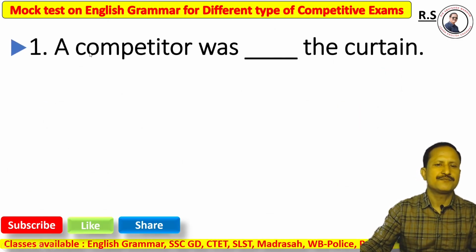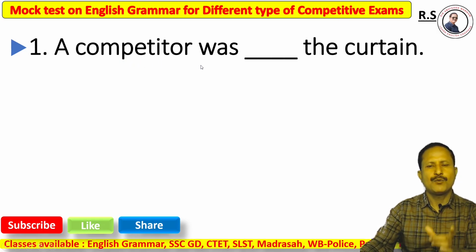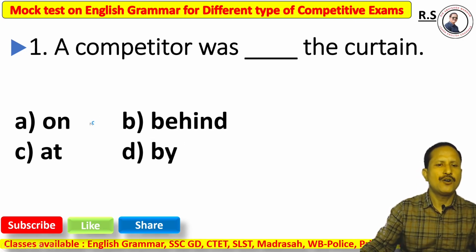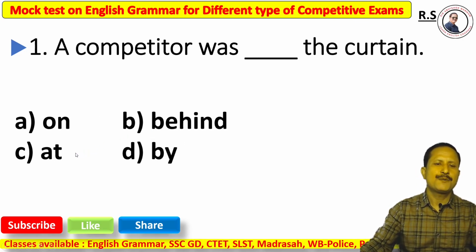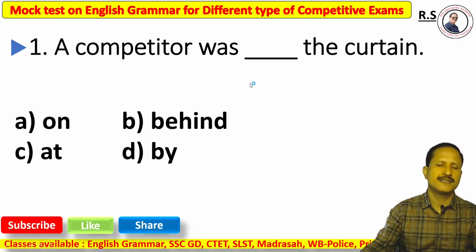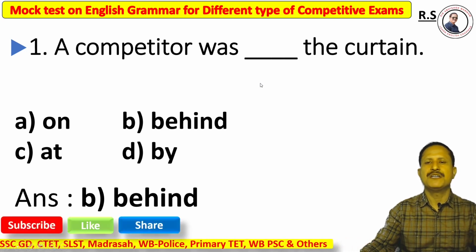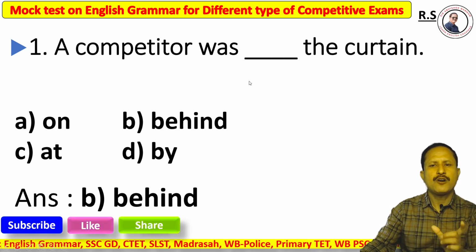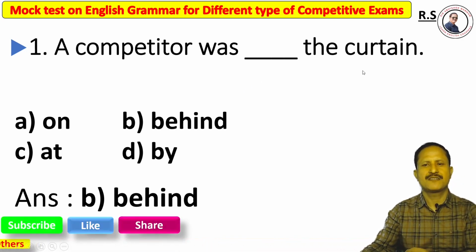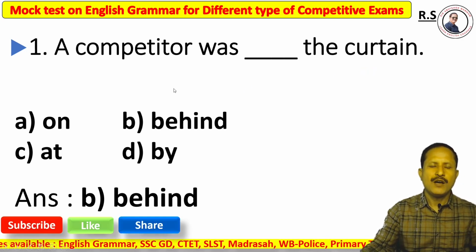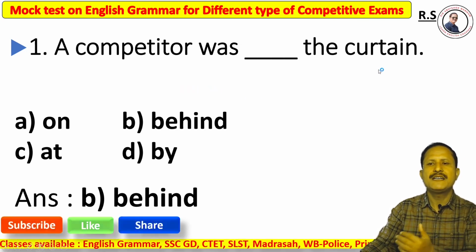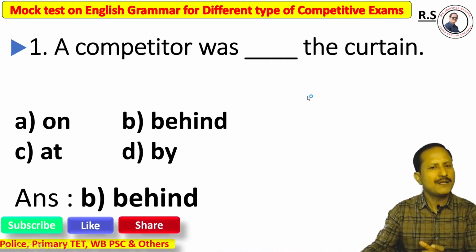Question number 1. A competitor was dash the curtain. Options: option A on, option B behind, option C at, option D by. The right answer is option B, behind. Why? Because when you talk about a place, where the competitor is, the competitor is behind the curtain, because it denotes a place.